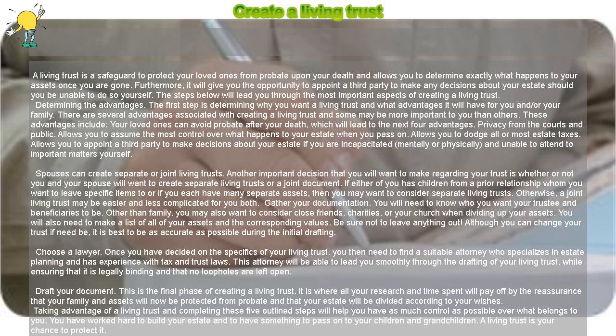Create a living trust. A living trust is a safeguard to protect your loved ones from probate upon your death and allows you to determine exactly what happens to your assets once you are gone. Furthermore, it will give you the opportunity to appoint a third party to make any decisions about your estate should you be unable to do so yourself. The steps below will lead you through the most important aspects of creating a living trust.